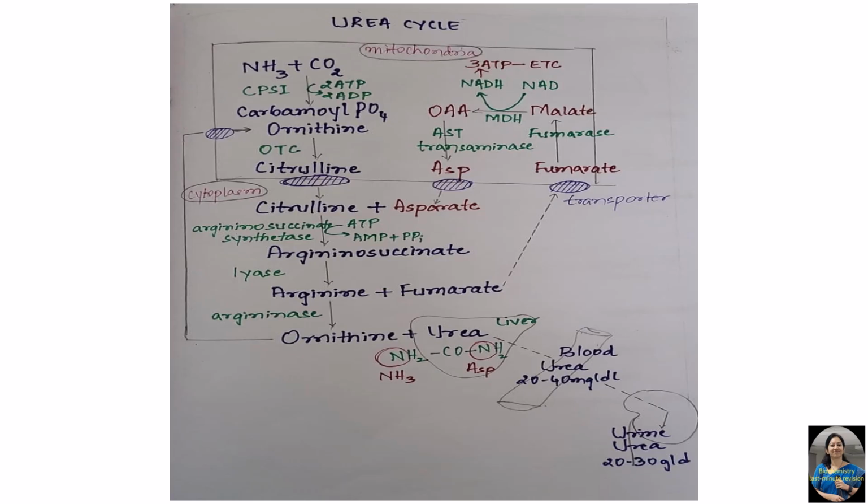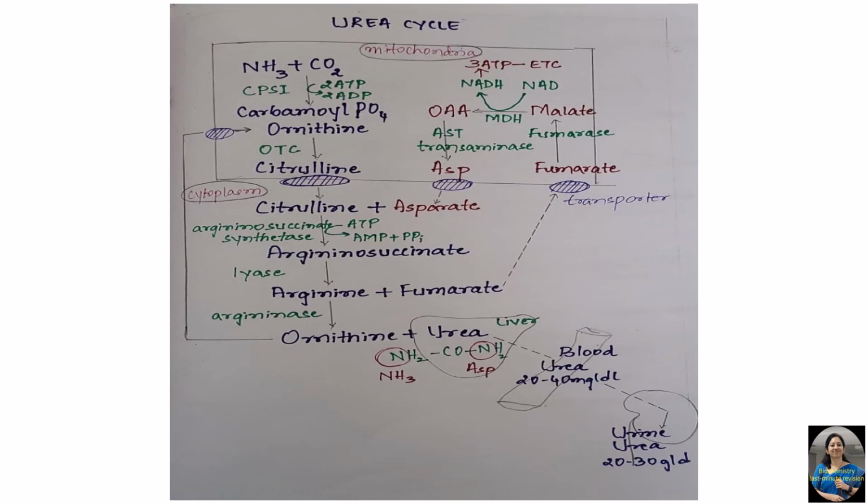Now the fumarate, which is formed in the previous step, through a special transport protein gets channelized back into the mitochondria. Here fumarate is acted upon by fumarase enzyme to form malate. Now malate gets oxidized to oxaloacetate, and simultaneously NAD is reduced to NADH. Now this NADH gets channelized to ETC producing 3 ATP molecules. Now this oxaloacetate undergoes transamination to form aspartate. Through a specific transport protein, aspartate is released back into the cytoplasm so that it can combine with citrulline.